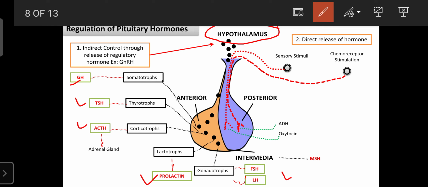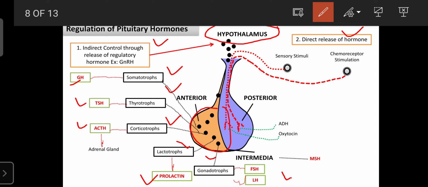That master can control the functions of the master gland through two mechanisms. One is indirect control through the release of regulatory hormones, and the other is direct release of hormones. The hypothalamus releases certain components or releasing factors. Those reach the anterior pituitary gland, and only then does the anterior pituitary gland utilize those factors and become involved in the synthesis and release of hormones. For example, the secretion of growth hormone, where the hypothalamus secretes the growth hormone releasing factor.